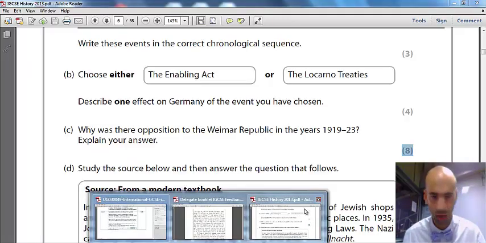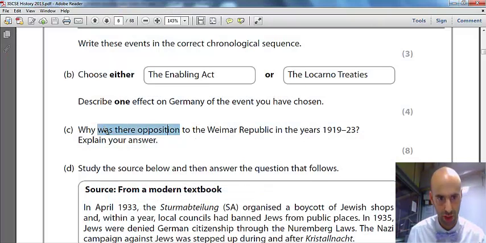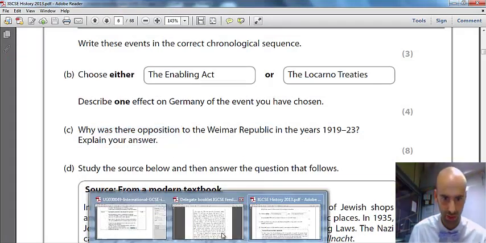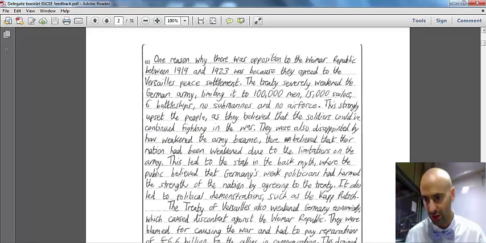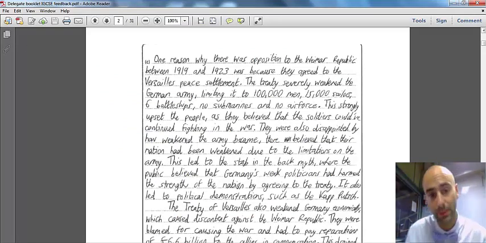Well, let's have a look at an answer that did from the 2013 exam, which answers this question right here. Why was there opposition to the Weimar Republic in 1919 to 1923? Okay, this is a high scoring answer. Now let's look at the positive elements of this answer so we can highlight those and incorporate those into our own practice. Now, what does the candidate do well?